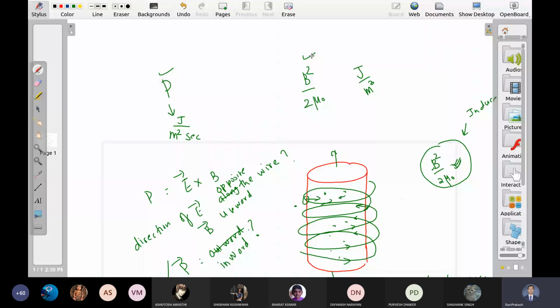So first of all, let us say di by dt is constant. Means current is increasing at a uniform rate. Is P a constant or time varying? क्या P constant है या टाइम के साथ बदल रहा है? Constant, sir. Look at the formula.